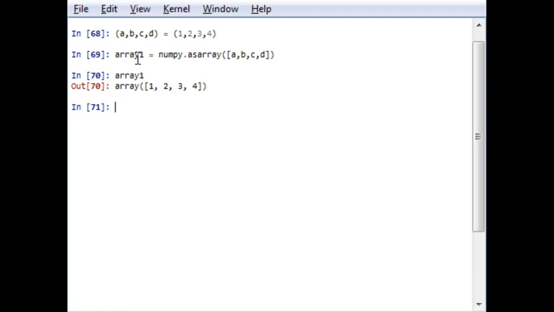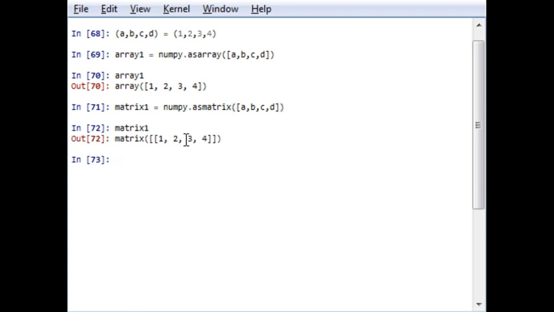Similarly, I can go for a matrix in a similar manner. If I want to define these numerals as a matrix, I can define it as a matrix, and matrix1 will be 1 2 3 4. For example, if I write the string hello world, this is just a string. It is not an array, it is just a variable with hello world as its content.